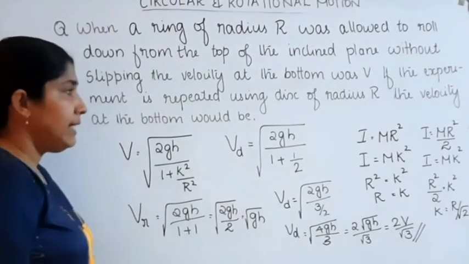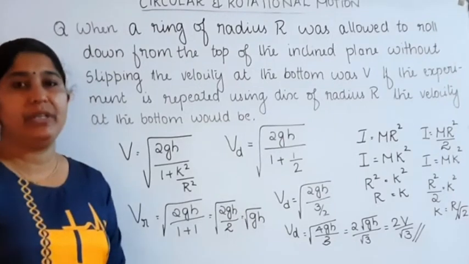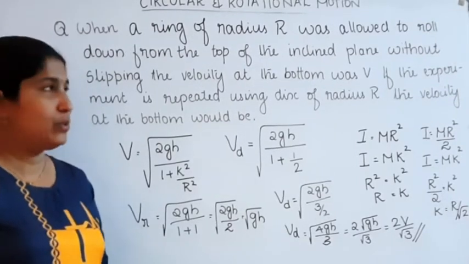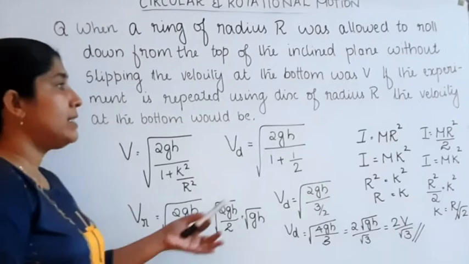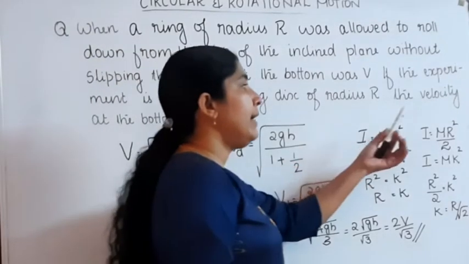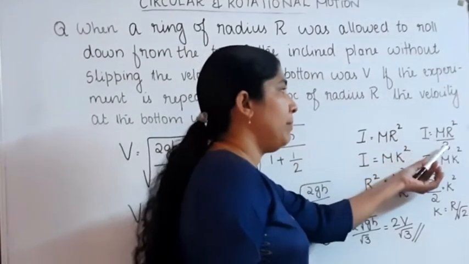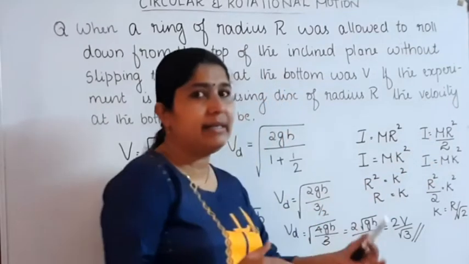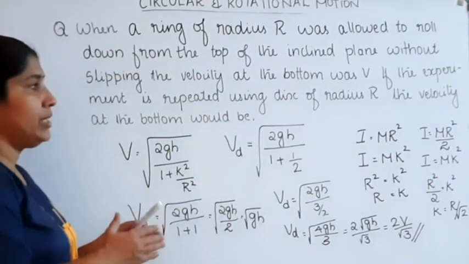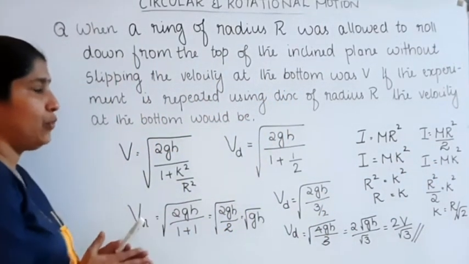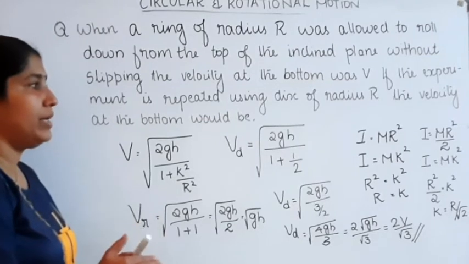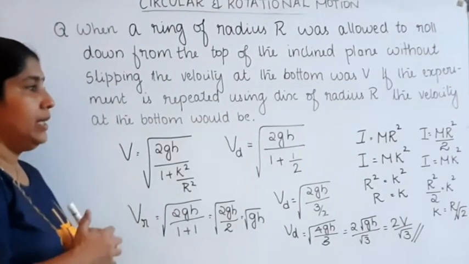Okay, the second thing we want to know is the moment of inertia of the bodies. In the case of a ring it is equal to mr square, and in the case of a disk it is equal to mr square by 2. Here a ring and a disk are given, so the moment of inertia I is equal to mr square for the ring, and I is equal to mr square divided by 2 for the disk.